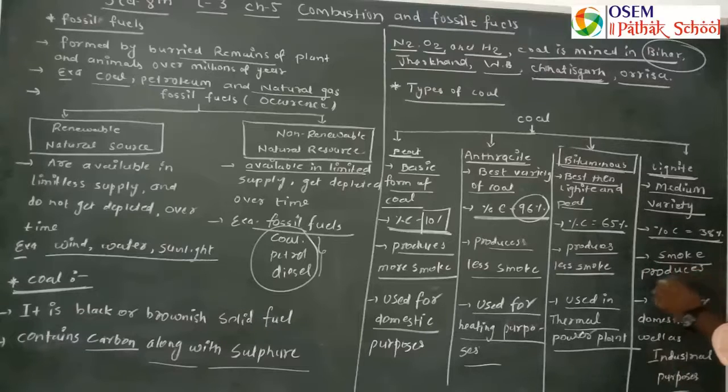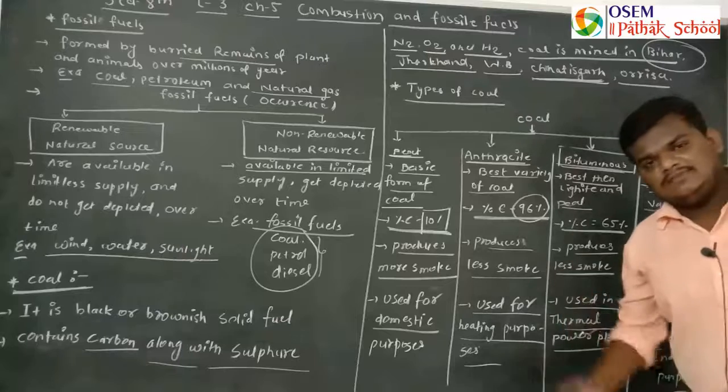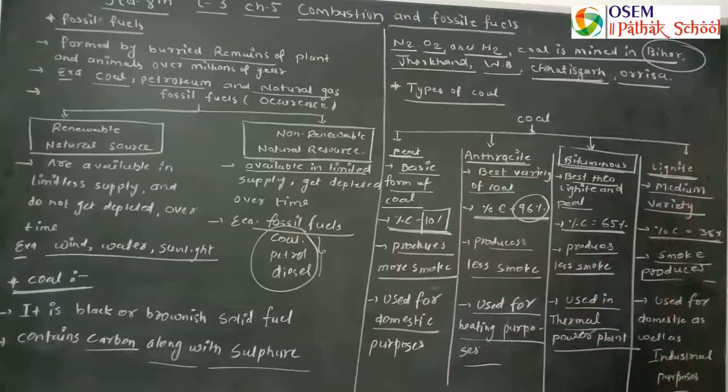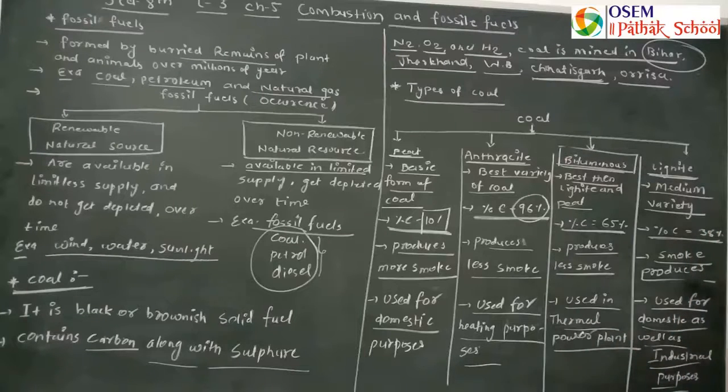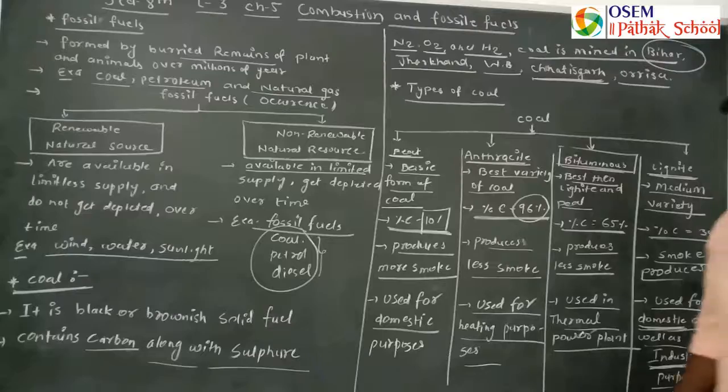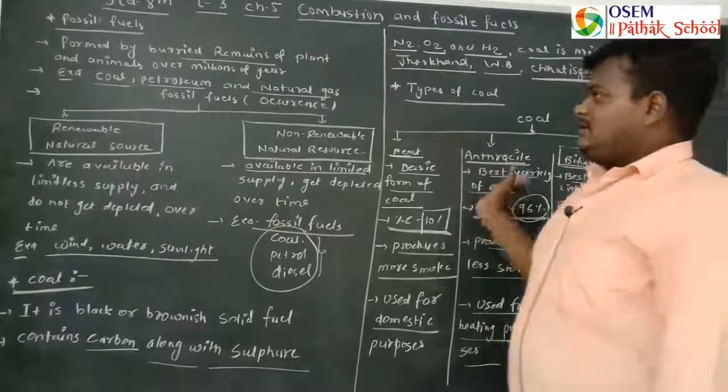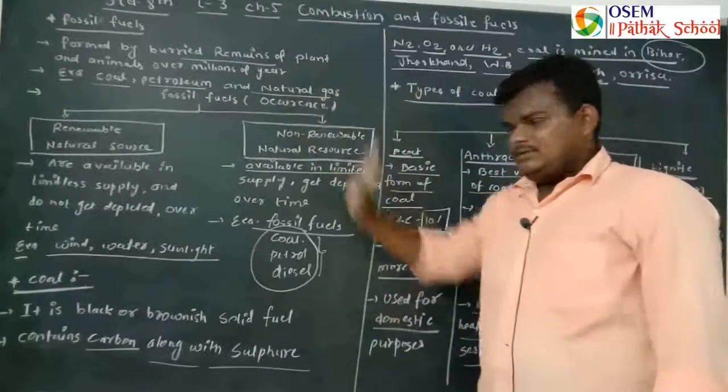It can generate smoke, but less smoke as compared to peat. It is used for domestic purposes as well as industrial purposes. So this type of coal is used in domestic cooking, and in some types of industries.